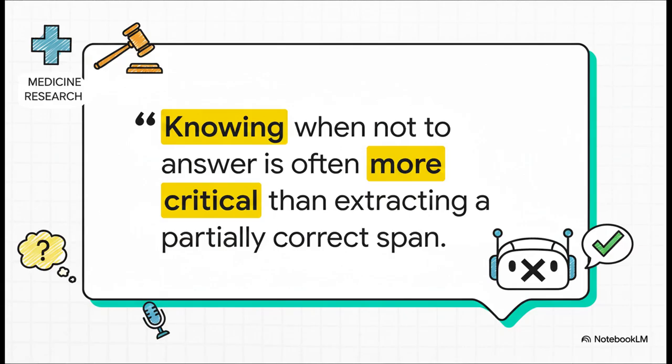This quote here really gets to the heart of it. Knowing when not to answer is often more critical than extracting a partially correct span. I mean, think about it. In critical areas like medicine or legal research or even customer support, a wrong answer can be so much more damaging than no answer at all. Admitting ignorance isn't a failure, it's a crucial feature for a reliable and safe AI.